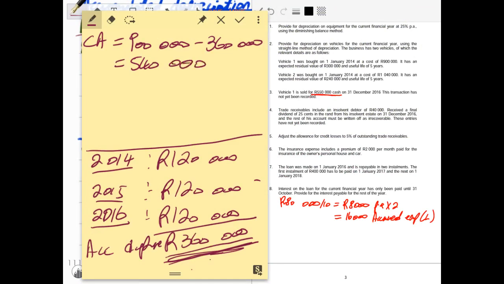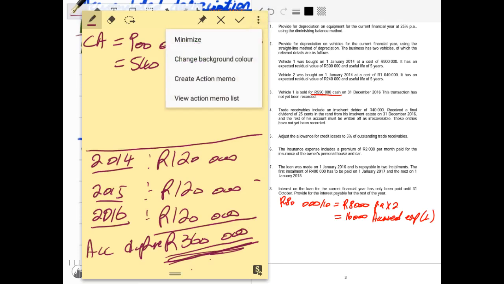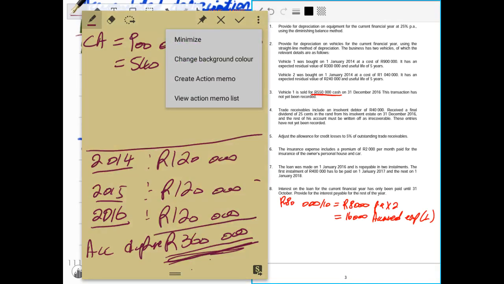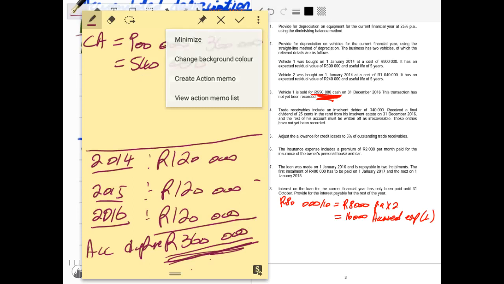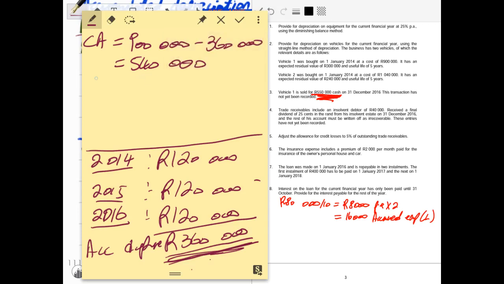Remember, 540,000 rands is the value at which this asset was disposed. Therefore, now we have to compare with the price at which this asset was sold. And we know that it was sold for an amount of 550,000 rands there on the right hand side. It was sold for 550, yet the value was 540,000 rands. It means we definitely made a profit of 10,000 rands. There's 550,000 rands being the selling price. Therefore, now the 10,000 rands is the profit.